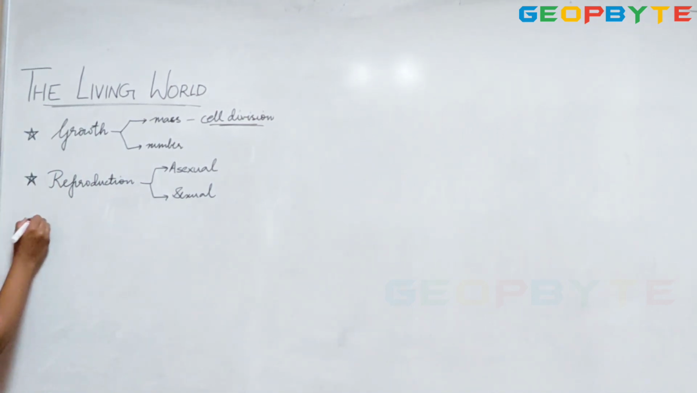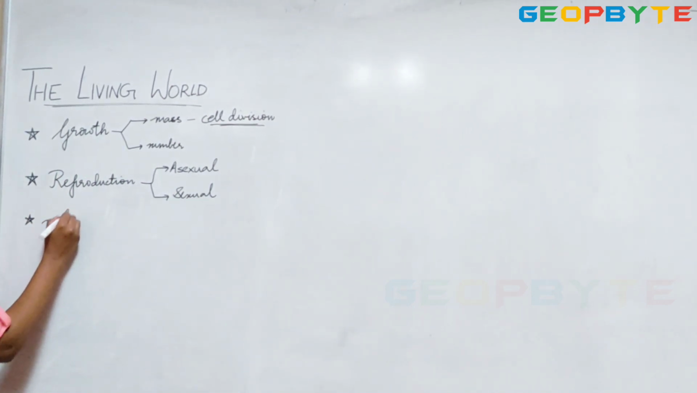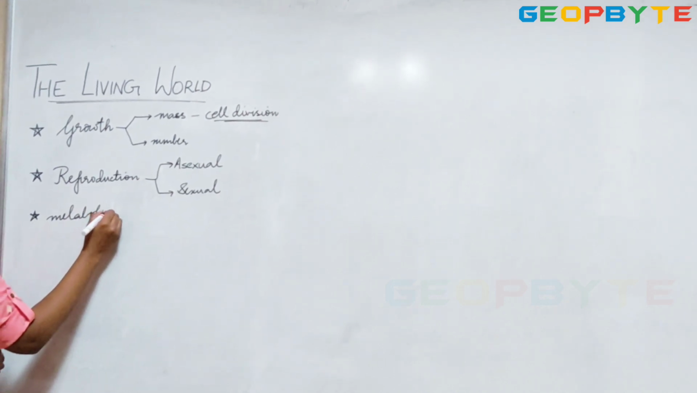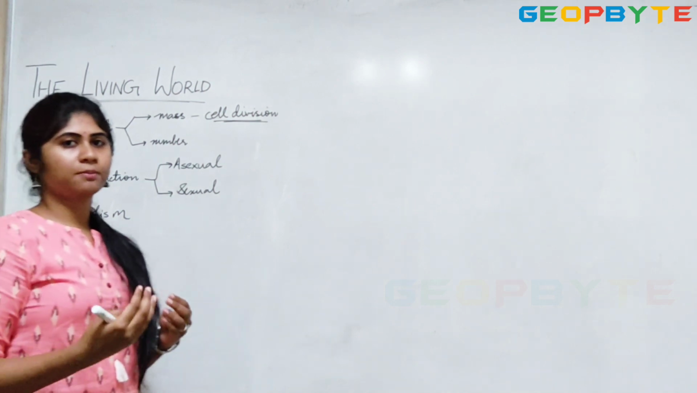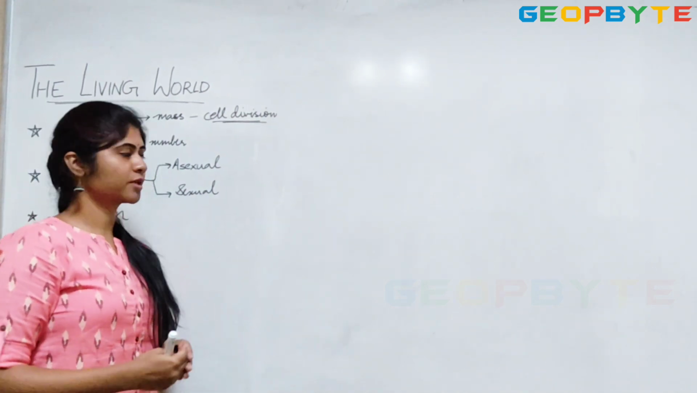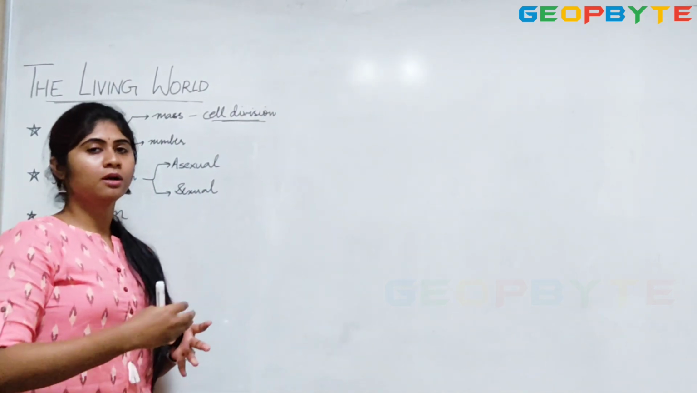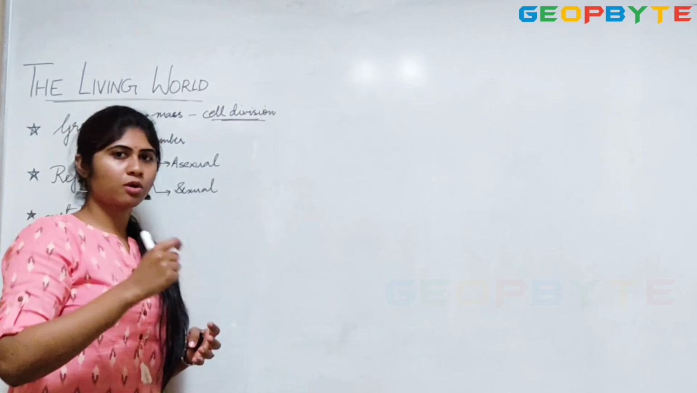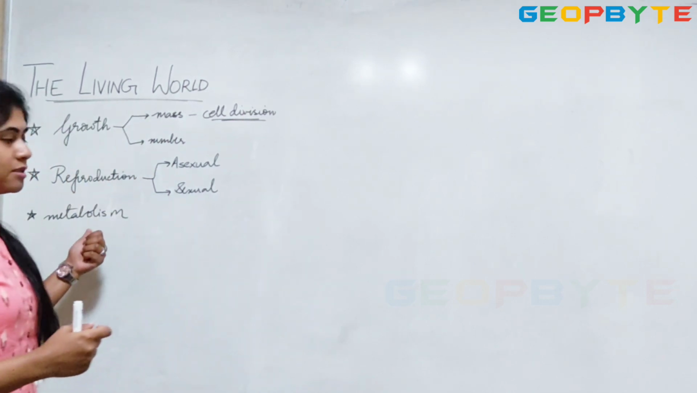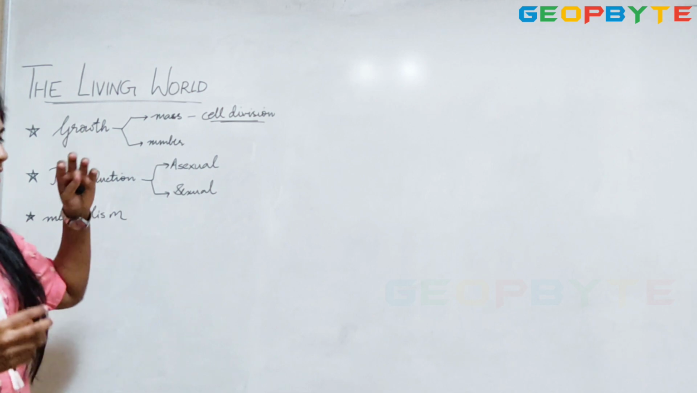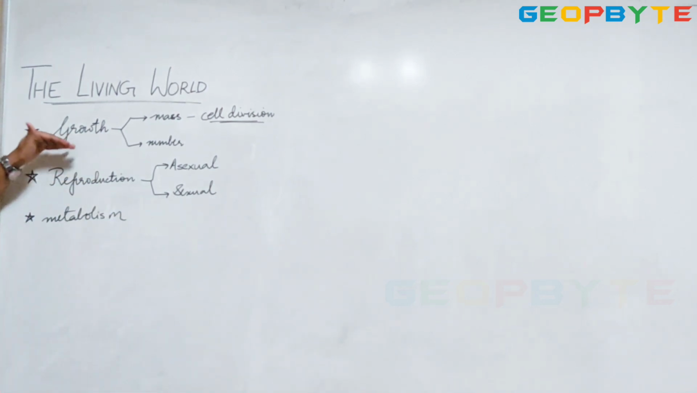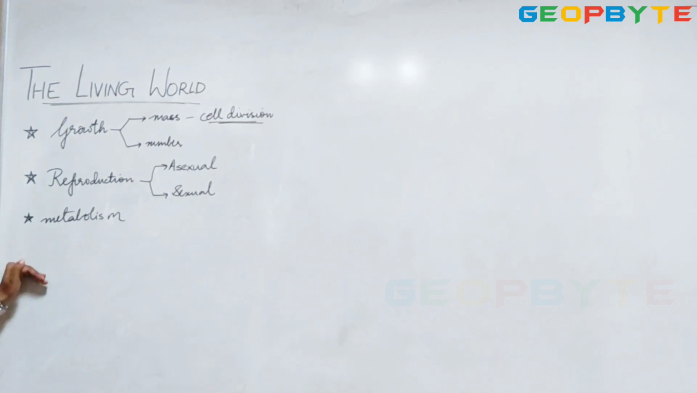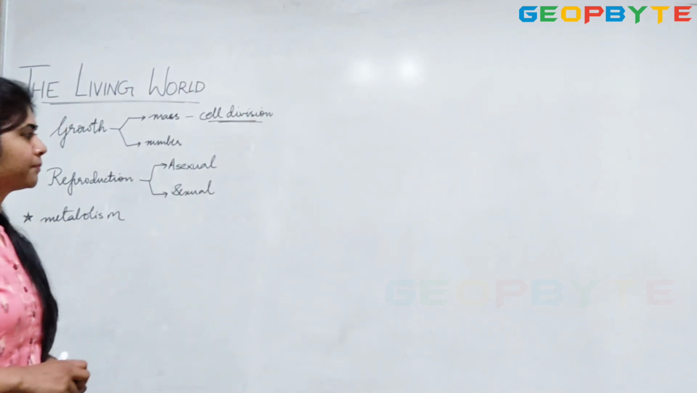And the next pointer is metabolism. Metabolism is the sum of all the chemical reactions which take place inside the organism, be it digestion, respiration, all these deal with the small biomolecules, that is metabolism. So when I say a living organism, it encompasses all of it: growth, reproduction and metabolism.